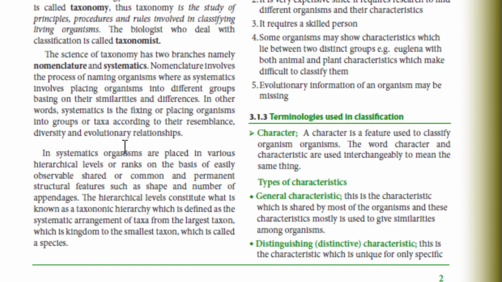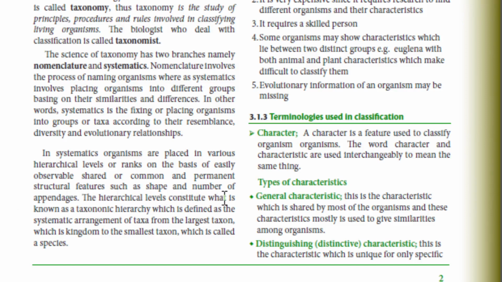In systematics, organisms are placed in various hierarchical levels or ranks on the basis of easily observable, shared or common and permanent structural features such as shape and the number of appendages.